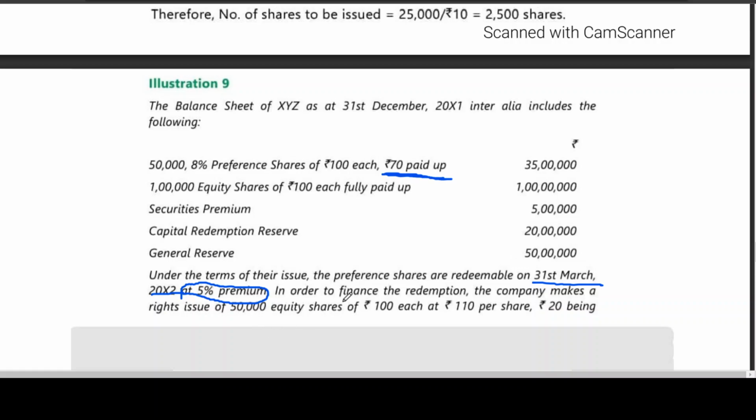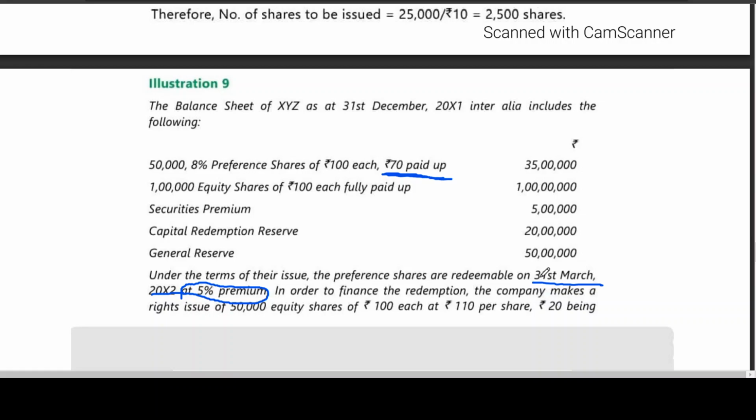Then next you are going for a fresh issue, no? You are going for a fresh issue of how many shares? 50,000 right shares, 20 being application. So bank account debit to equity share application first entry, then equity share application to equity share capital.